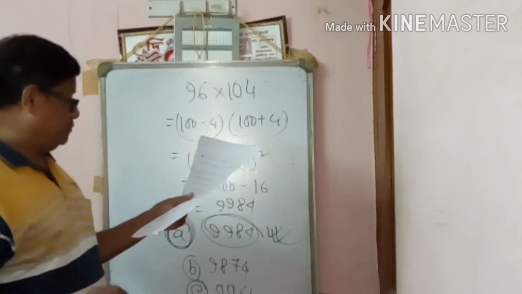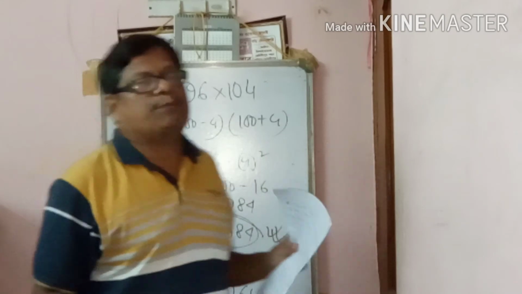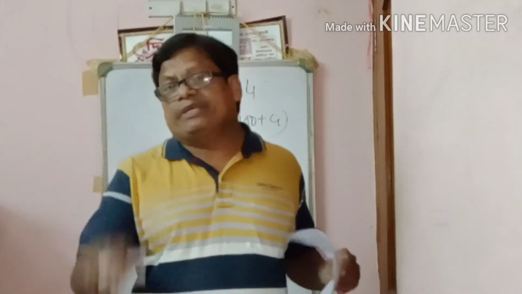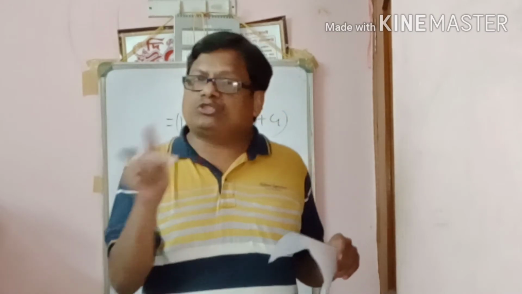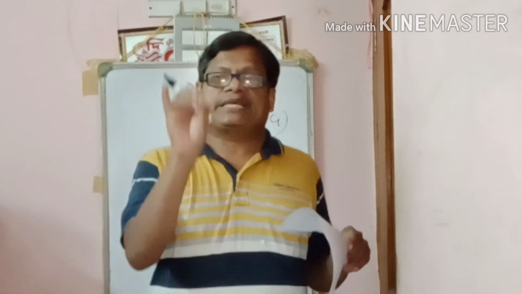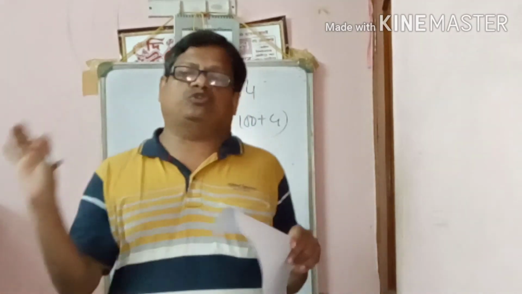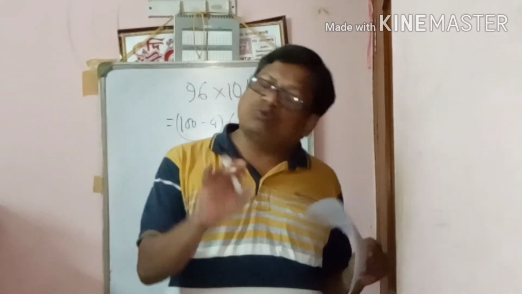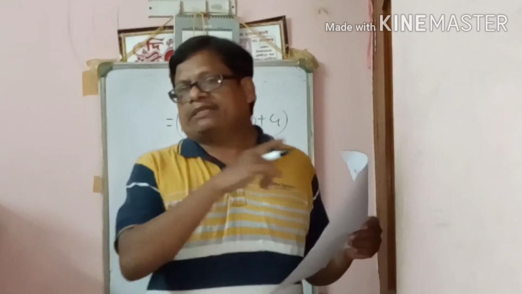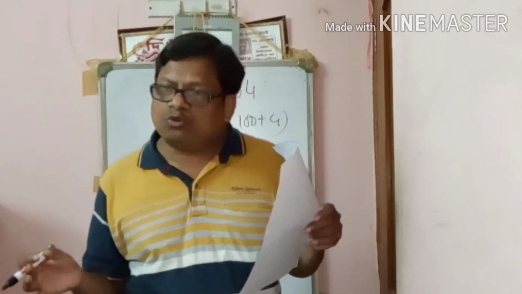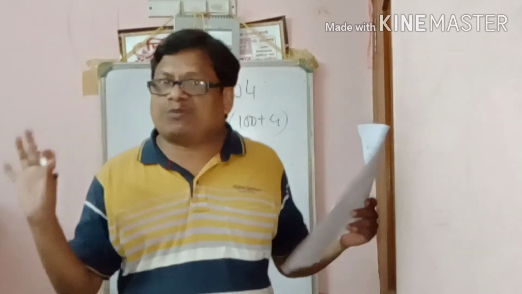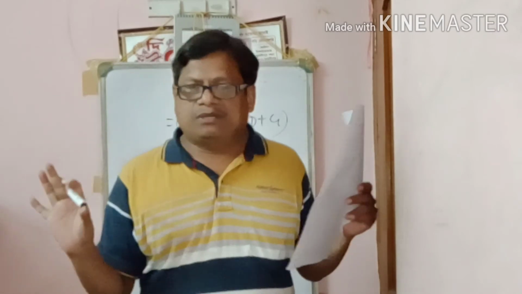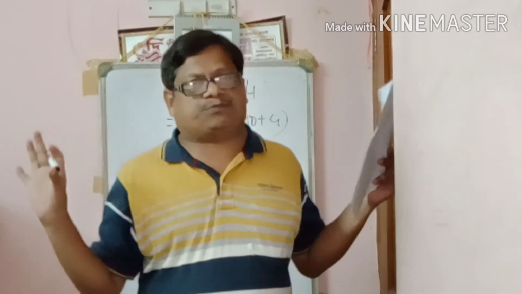Another formula also can be applied, no problem. A into B, all of you know, A plus B by 2 whole square minus A minus B by 2 whole square. You can apply this formula also. Otherwise, A plus B into A minus B. Otherwise you can do it directly, but don't use a calculator. Honesty is the best policy. I know all are very good students, so don't take any advantage from others.